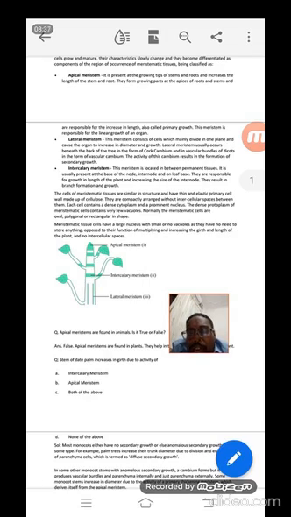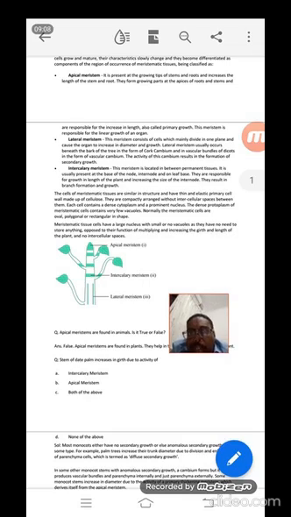The main function of this tissue is to help the plant increase in height lengthwise, and the root can also grow very deep lengthwise. So if the plant has to increase in height or length, the apical meristematic tissue must be active. If it is inactive, the plant can't increase in height.